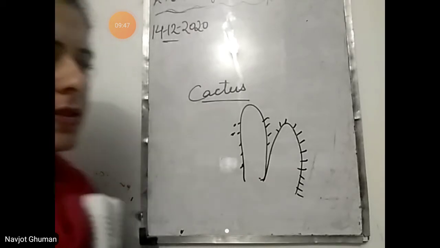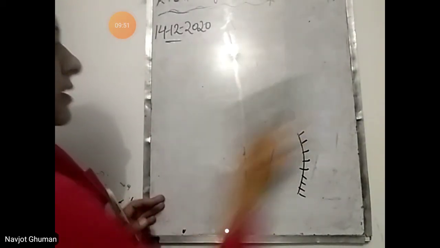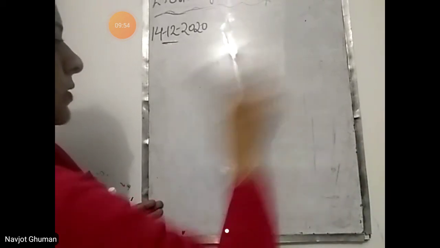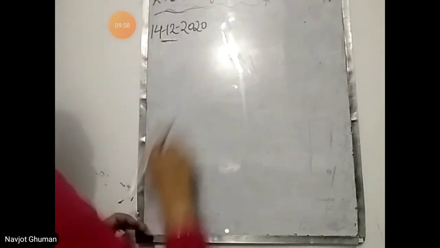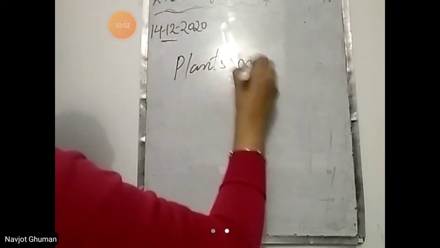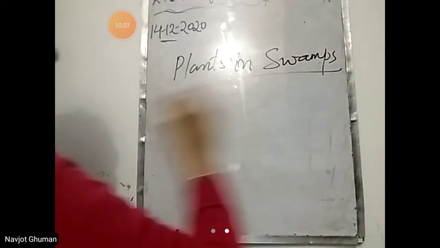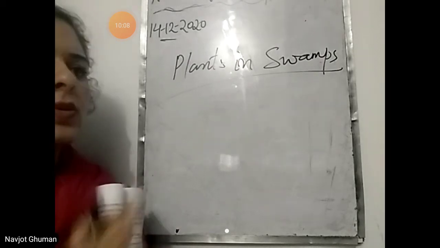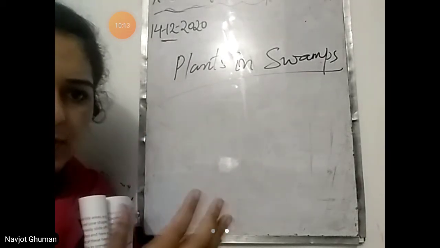Next are the plants in swamps, plants in swampy areas. Swamps are the areas that have a lot of sticky soil. बहुत ज़्यादा sticky soil and water होता है उनमें, that is swamps. Plants in swamps. Most of the plants, they are unable to grow over here. Why? Because swampy areas, they have sticky soil.